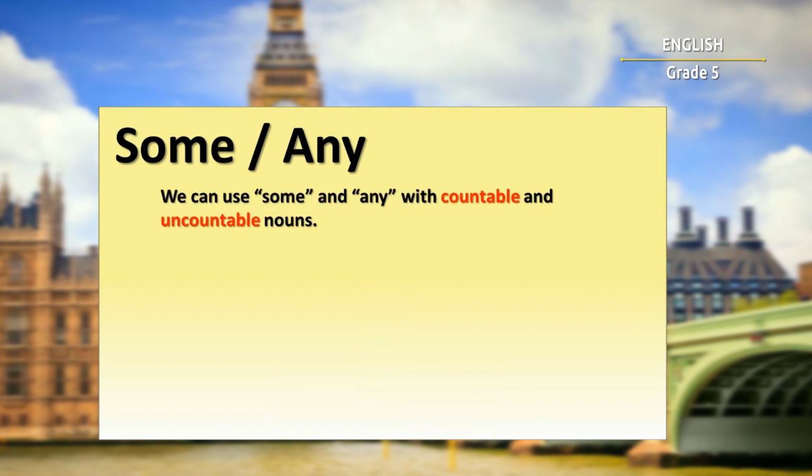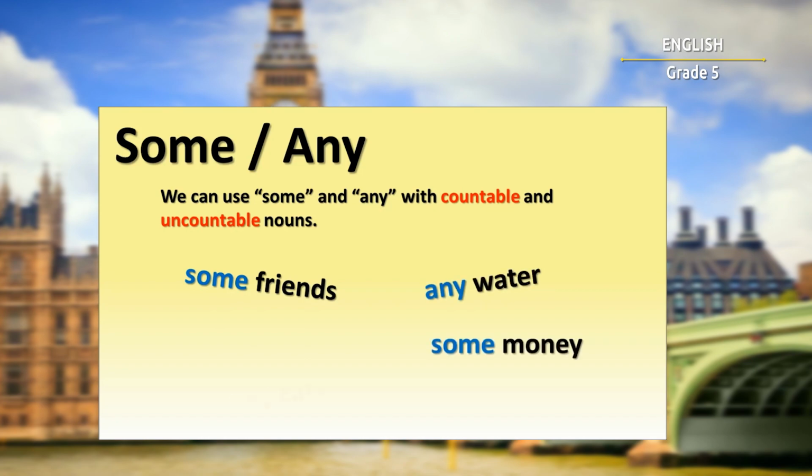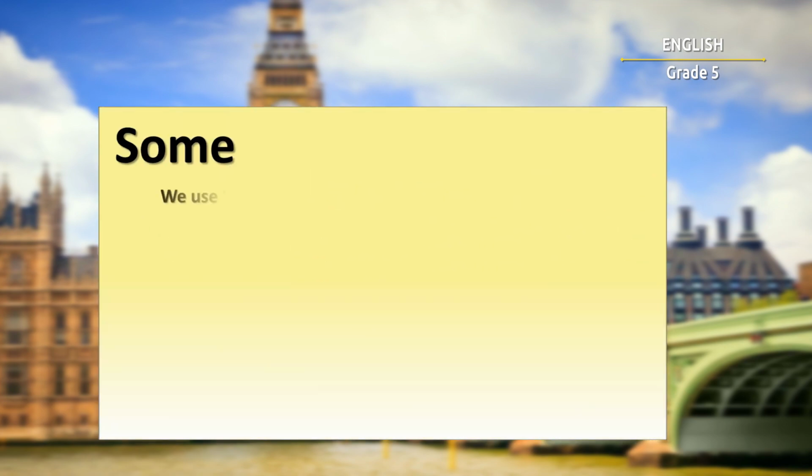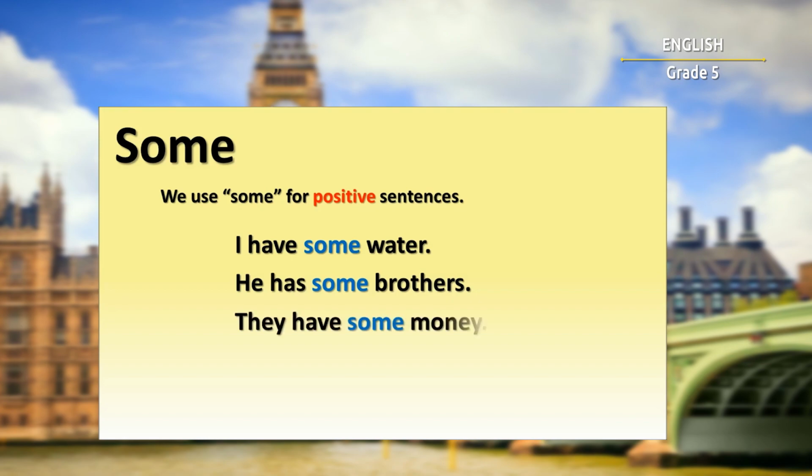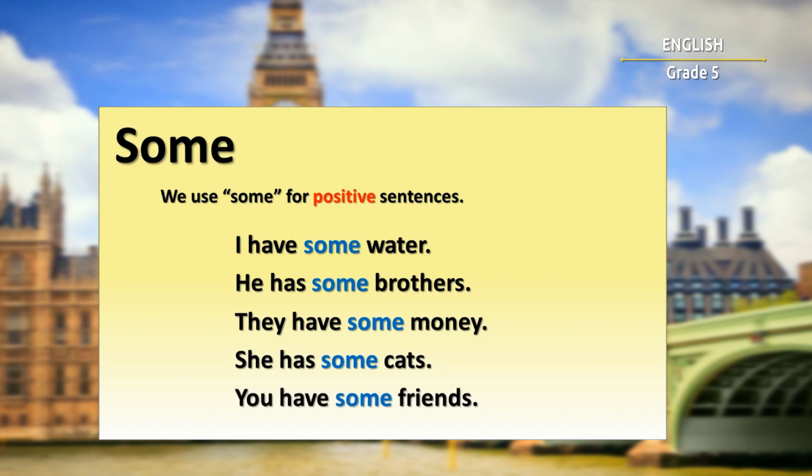We can use some and any with countable and uncountable nouns. Some friends, any water, some money, any cats, some boys, any food. We use some for positive sentences. I have some water. He has some brothers. They have some money. She has some cats. You have some friends.